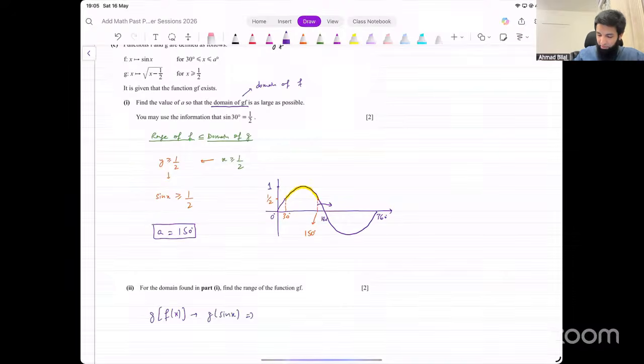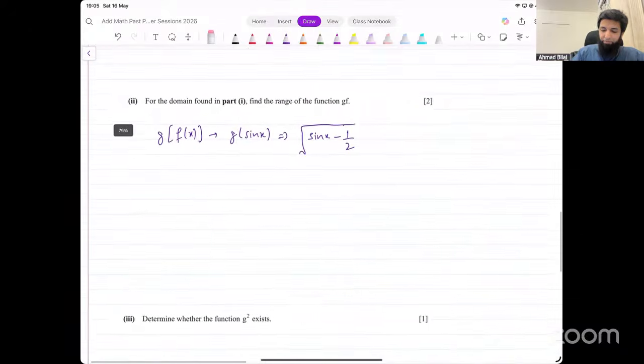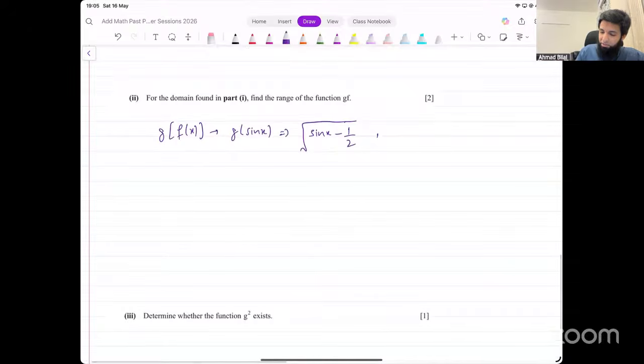That will be square root of sine x minus 1 over 2. That's the function gf of x. What's the domain? 30 to 150, right? That's the domain of the function. Okay, so the domain of this function is from 30 degrees to 150 degrees.